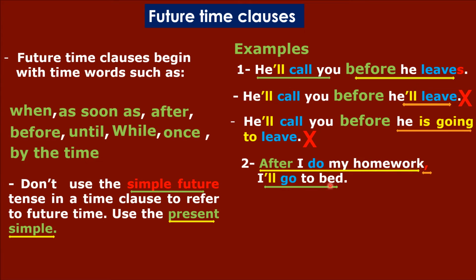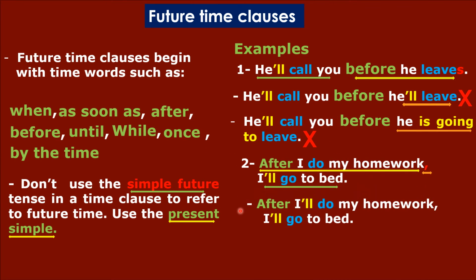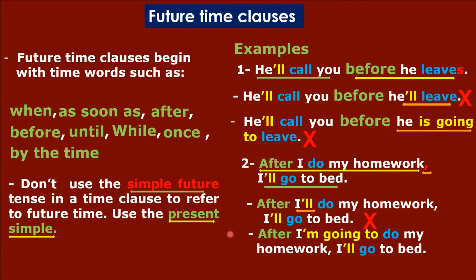Okay. So if you look here, the time clause is in the present simple, although the action is in the future. طبعا هنا لو بصينا هنلاقي الفعل في المضارع البسيط بالرغم ان الحدث مستقبلي. بعد ما اعمل واجبي اذهب الى الفراش. It is future. So it's not right, for example, to say after I'll do my homework, I'll go to bed. So this is not right. Okay, this is wrong. Also, you cannot say after I'm going to do my homework, I'll go to bed. Again, this is also wrong.